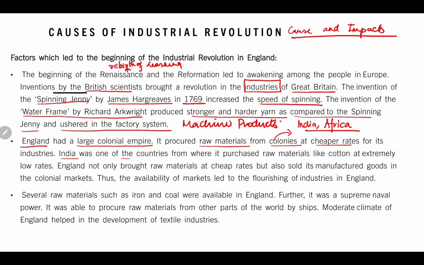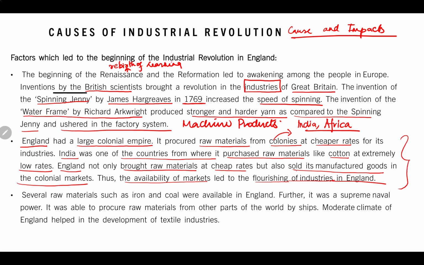India was one of those countries from where it purchased raw materials like cotton at extremely low rates. England not only bought raw materials at cheap rate but also sold its manufactured goods in the colonial market. Thus, the availability of market led to the flourishing industries in England. So what happened after the industrial revolution? Britain started to take over the raw materials that were there in the colonial states. The colonial states can be India, Africa, etc.